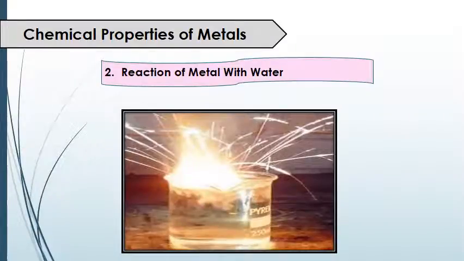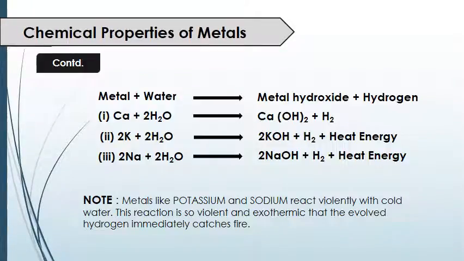Next we have reaction of metal with water. Look at the picture. Here we have a beaker filled with water, and when we put a metal in this water, it violently reacts. See, here we have some examples. When metal reacts with water, it forms metal hydroxide plus hydrogen.